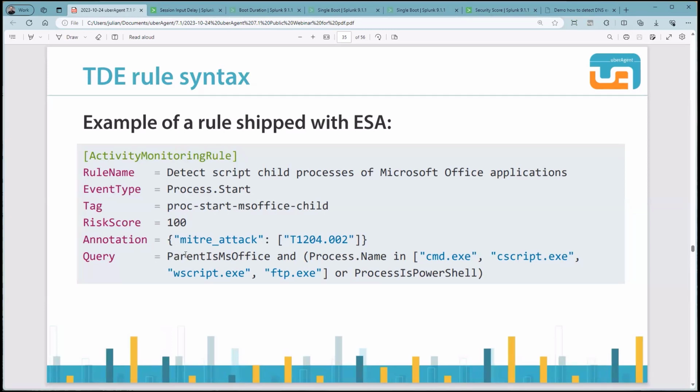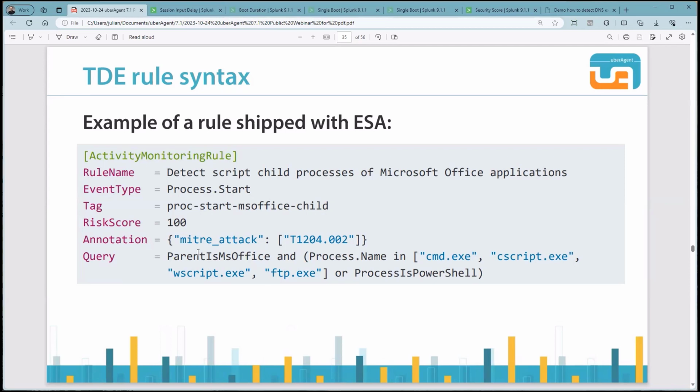In this case, we used a reusable expression here. So parent is Microsoft Office consists of the Office processes like Word.exe, Excel.exe, and so on. So by configuring this reusable expression, you can simplify your rules.